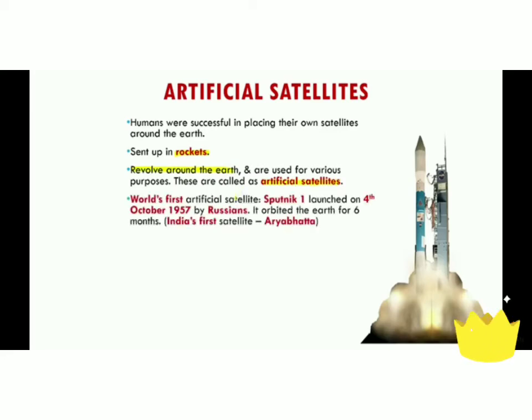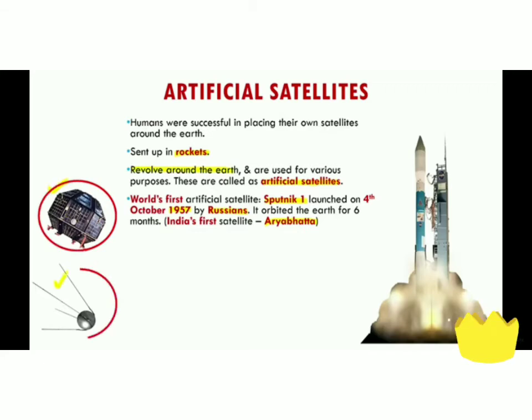The world's first artificial satellite was Sputnik 1, which was launched on 4th October 1957 by Russians. It orbited the Earth for 6 months. And India's first satellite was Aryabhata. You can see this is the satellite.